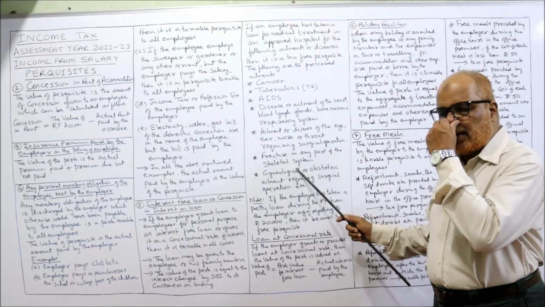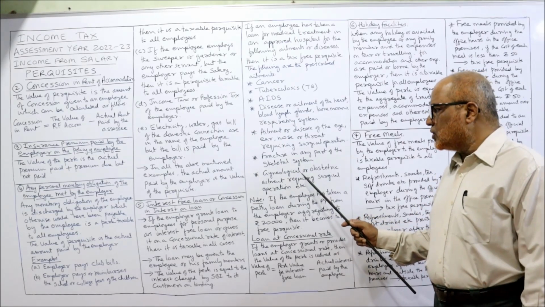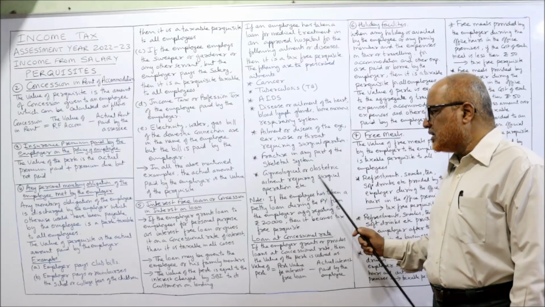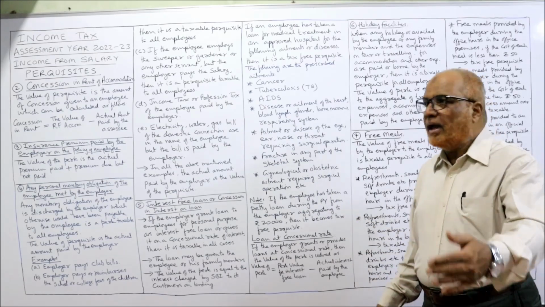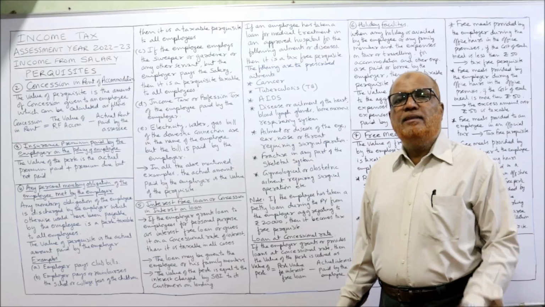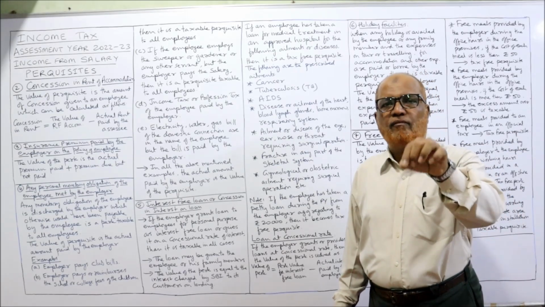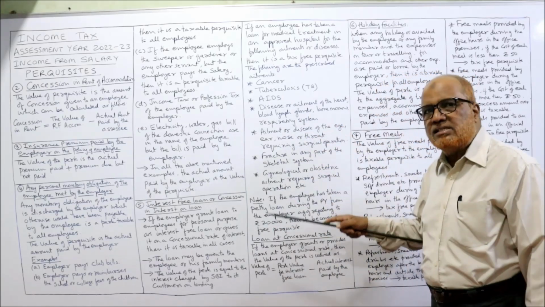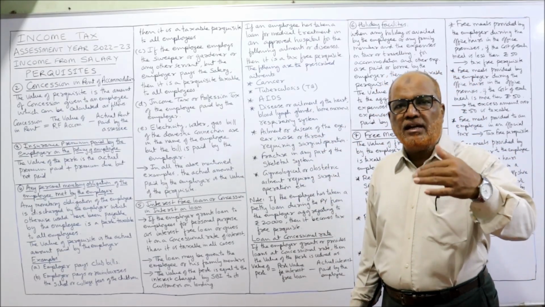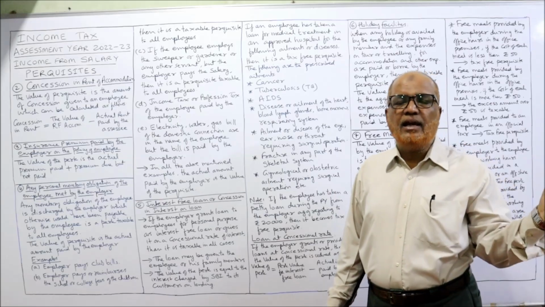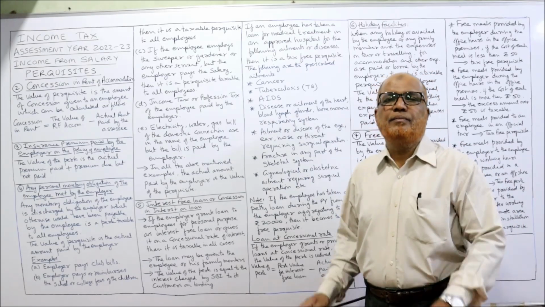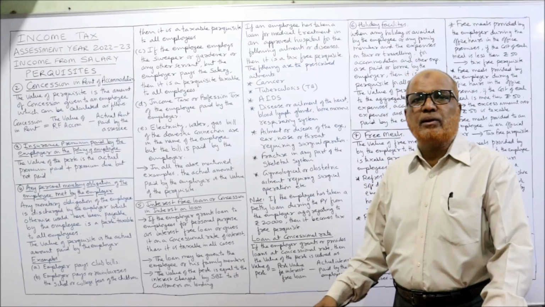Fracture in any part of the skeletal system, gynecological or obstetric ailment requiring surgical operation. A few examples I have given. These are the specified diseases given by the Income Tax Act. If an employee or family member is suffering from these diseases and treatment is done in a recognized hospital, and an interest-free loan is taken from the employer, it's a tax-free perquisite.